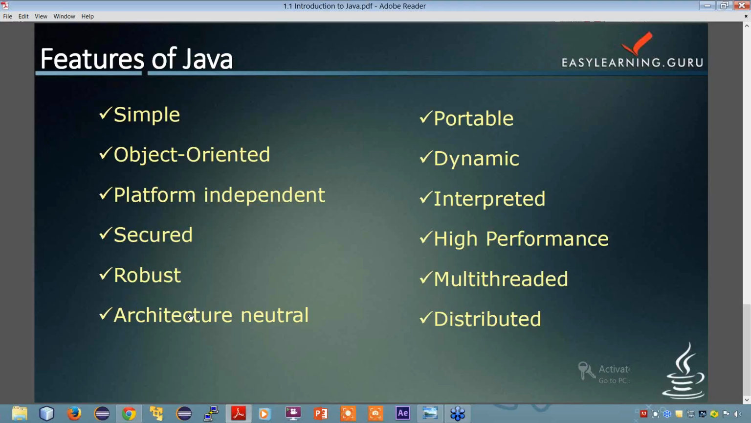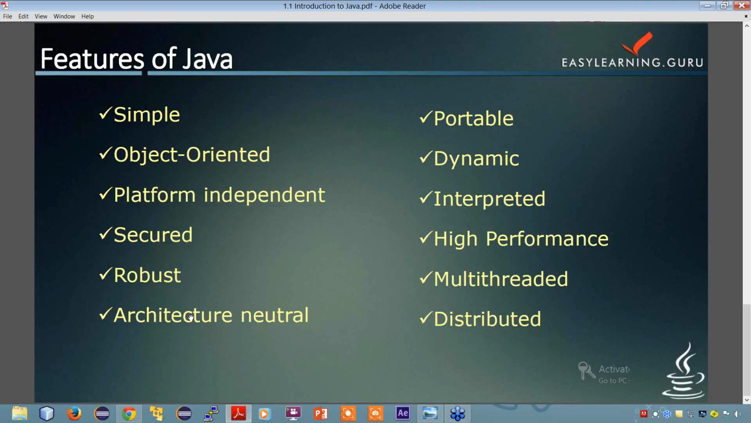Then we have architecture neutral. There is no implementation dependent feature. For example, the size of the primitive types is fixed. So this makes Java architecture neutral. Then we have portable. Portable means we may carry the Java bytecode to any platform, thus making Java portable. The details about the same will be taken further in our later slides.